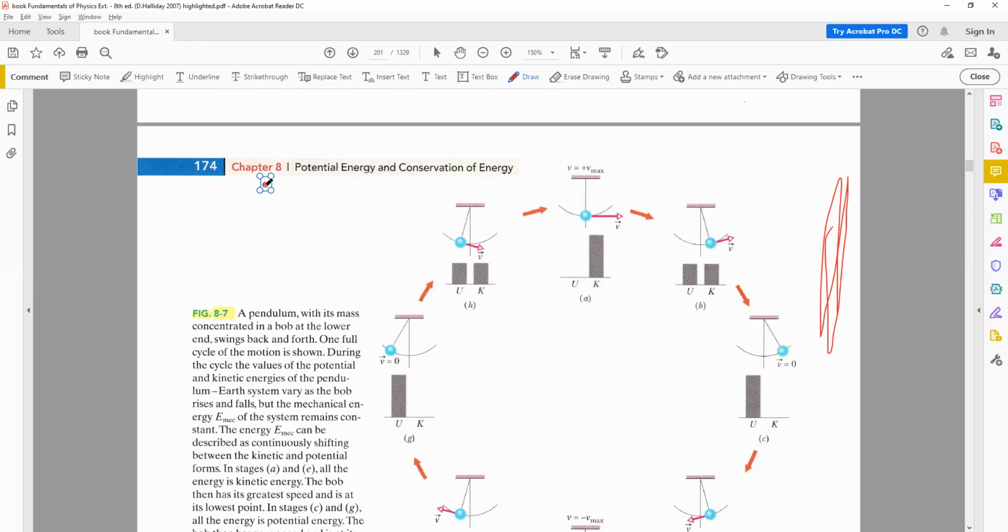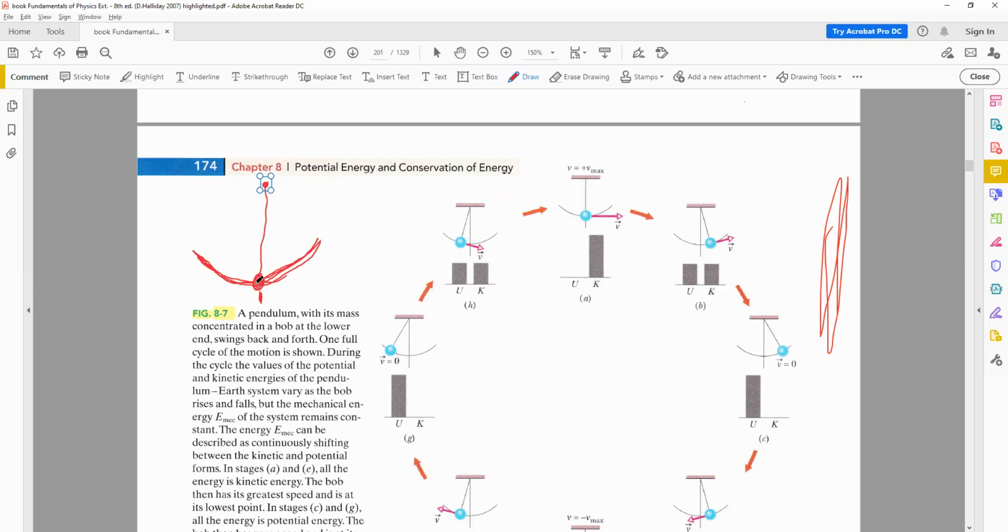What is a pendulum? A pendulum is a small mass suspended by a string. Now when it is at rest, we call this the rest position, the mean position, or the zero position. When you move it a little bit, it starts oscillating to and fro between two extreme positions, so it goes back and forth like this.